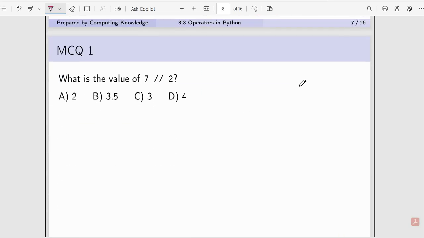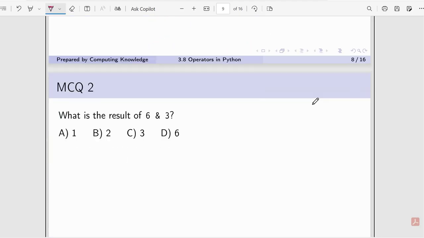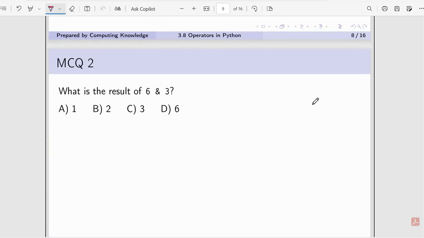Multiple choice question. What is the value of 7 integral operator 2? 7 divided by 2 is 3.5, but with the integral operator it will give you 3 only. Round down. That is option C. What is the result of 6 and 3?